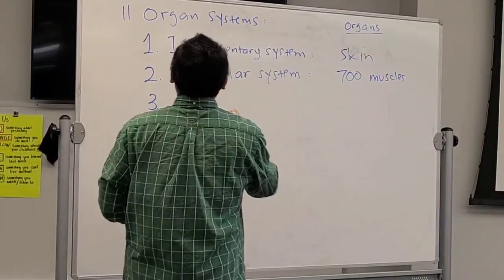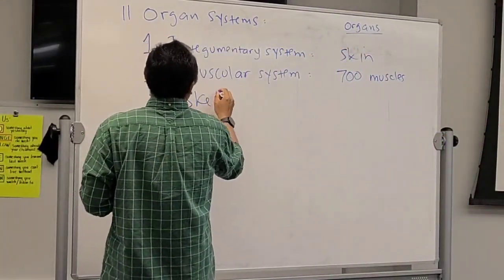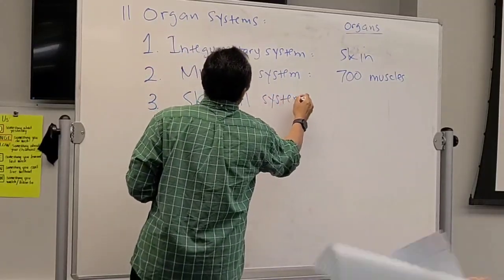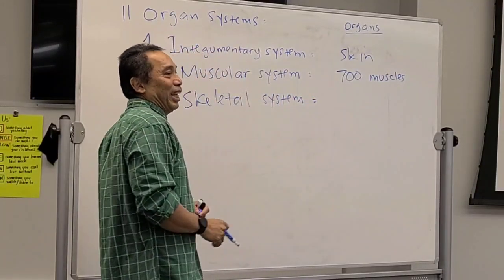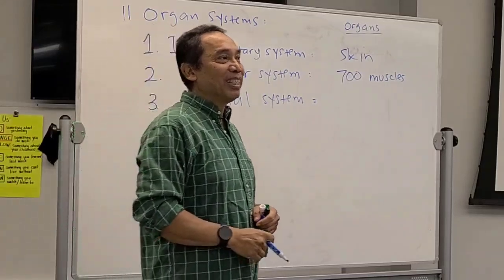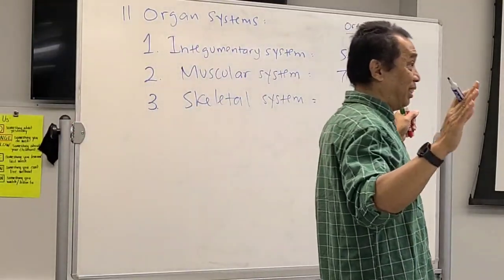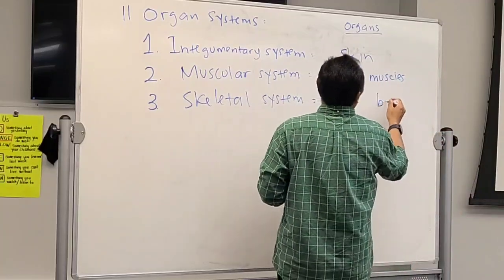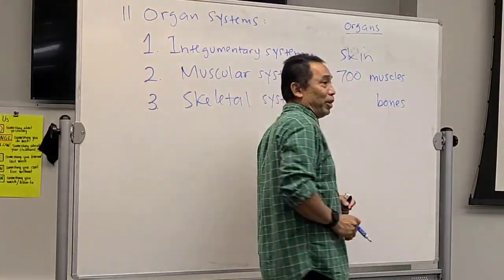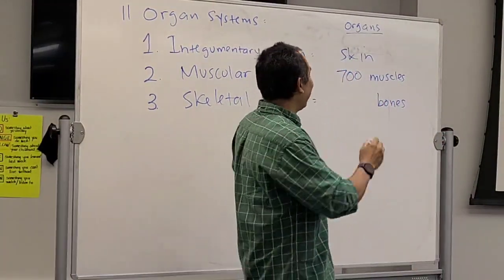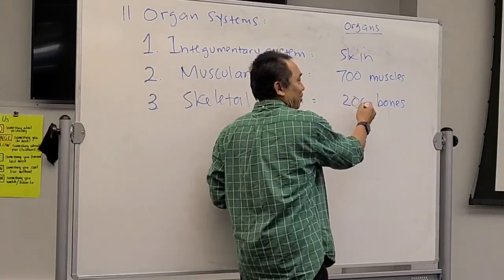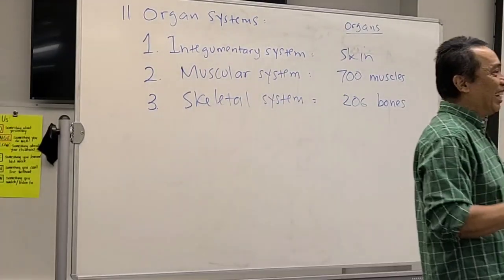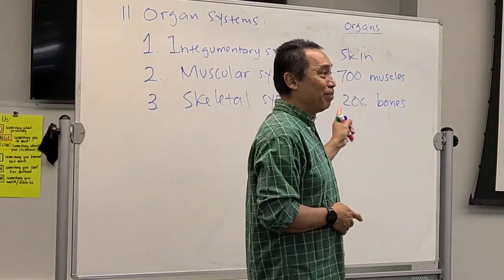That's here. Skeletal system. What is the name of the organs? Bones. How many bones do we have? 206. You already know it. And each bone has a name also, just like the muscle.